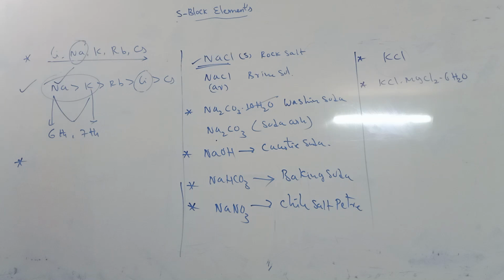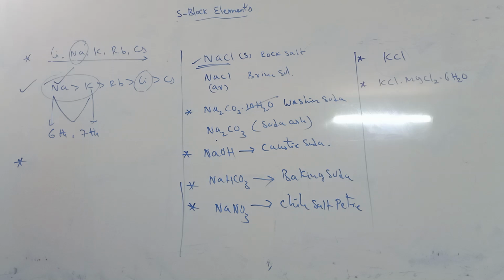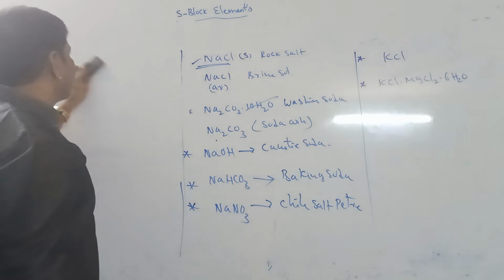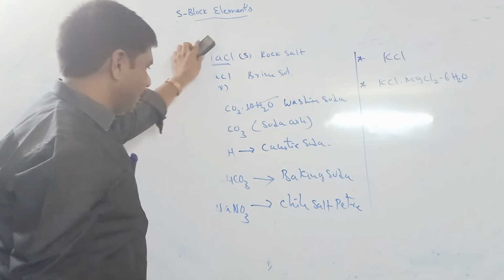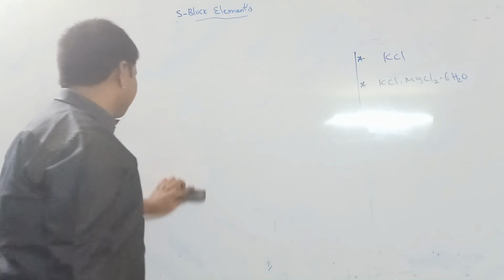Similarly, the remaining elements also have minerals, but they are very less available in nature. In this topic, the general properties of s-block elements.